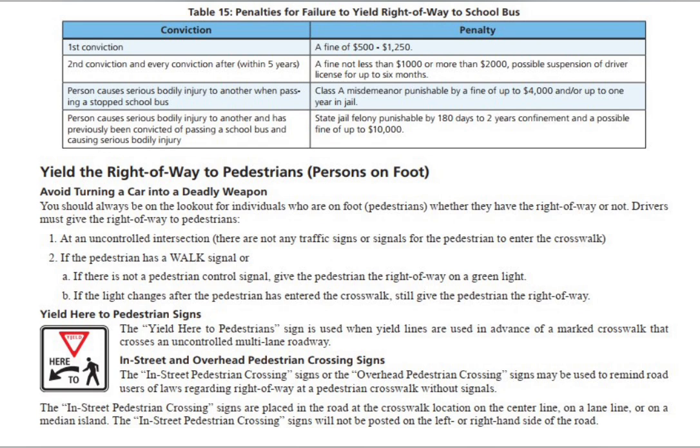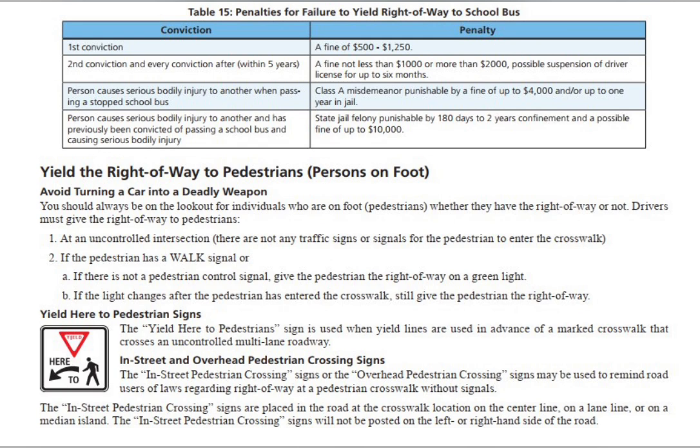1. At an uncontrolled intersection, where there are not any traffic signs or signals, yield for the pedestrian to enter the crosswalk. 2. If the pedestrian has a walk signal, or A. If there is not a pedestrian control signal, give the pedestrian the right of way on a green light. B. If the light changes after the pedestrian has entered the crosswalk, still give the pedestrian the right of way.